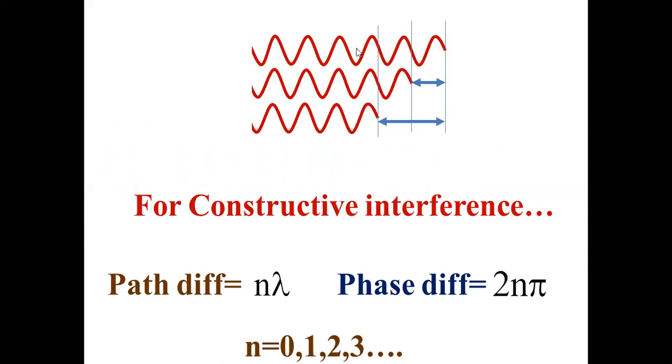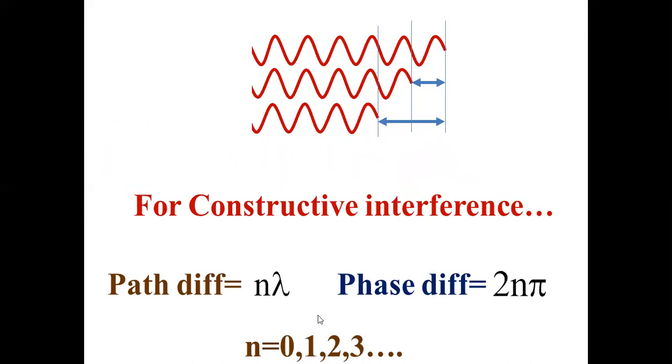This wave is traveling completely from here to here. But crest falls on crest everywhere. Whether this wave has traveled lambda extra, or this wave has traveled lambda less, or 2 lambda less, crest is falling on crest. So if the path difference is n lambda, phase difference is 2n pi. You know this, right? Because if n equals 1, you will have 1 lambda extra here, and that corresponds to 2 pi. So n equals 0, 1, 2, 3, etc.